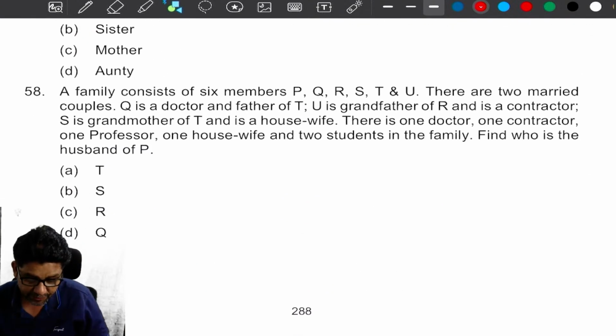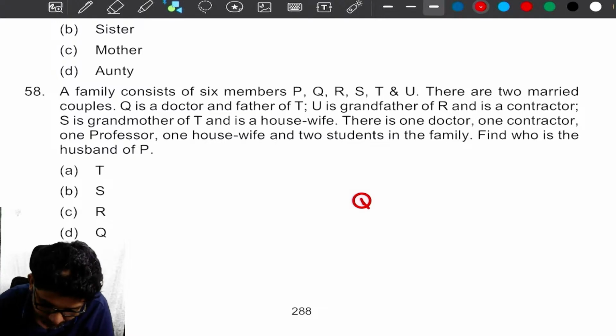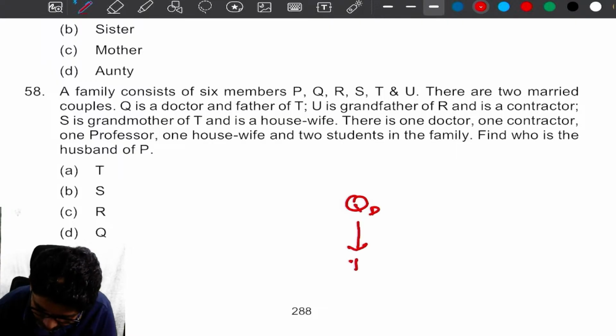Next, a family consists of 6 members: P, Q, R, S, T, U. There are 2 married couples. Q is a doctor and the father of T. So, Q is a male member.